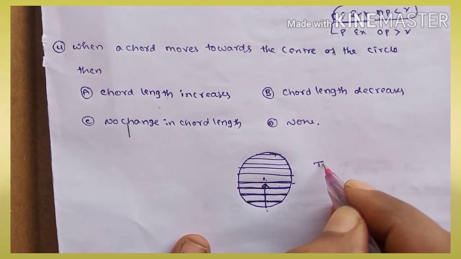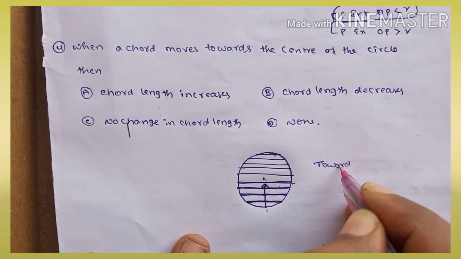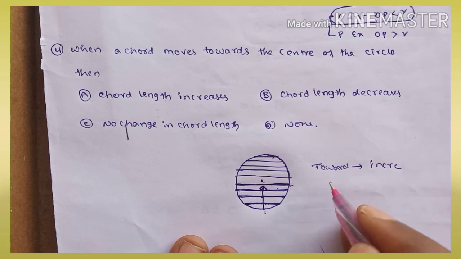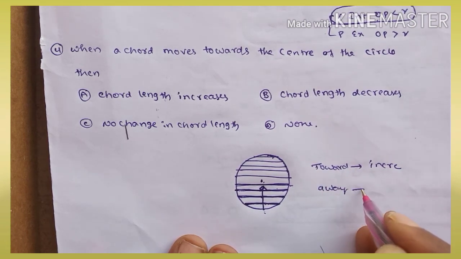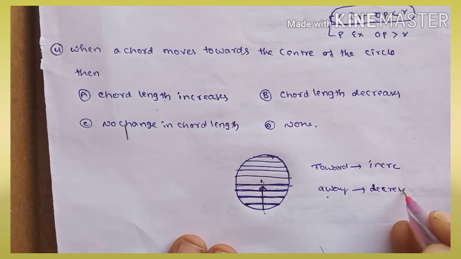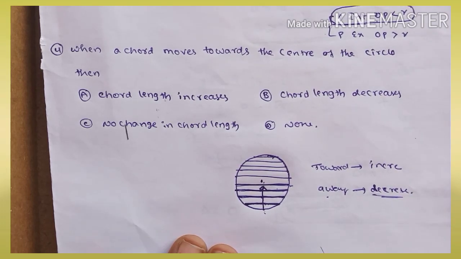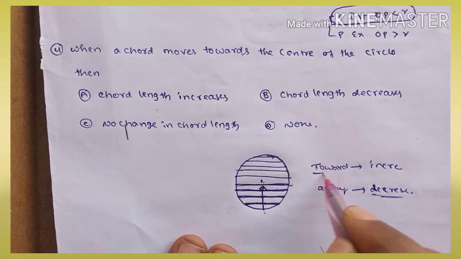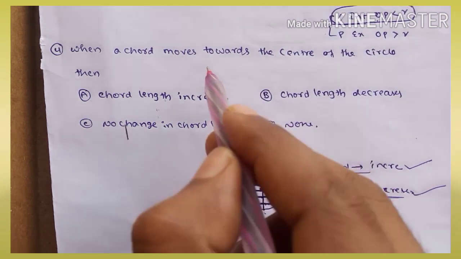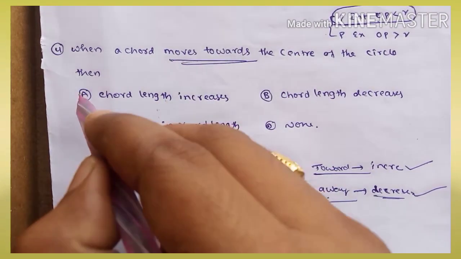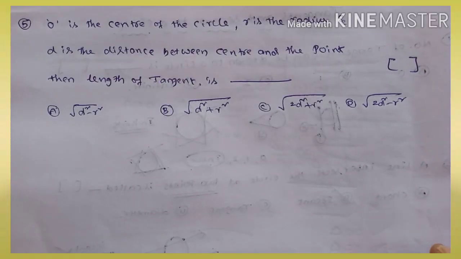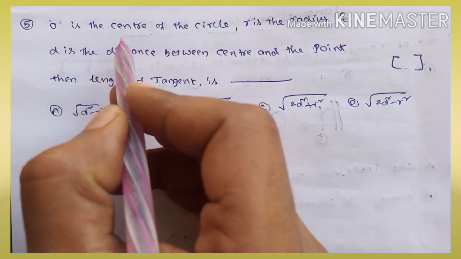When the chord moves towards the center of a circle, its length increases. When the chord moves away from the center of a circle, the chord length decreases. Towards increases, away decreases. So here, given towards the center of a circle, the length of the chord will increase. Now the problem: O is the center of a circle.